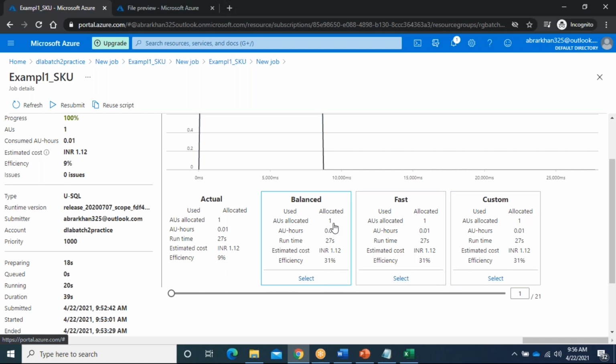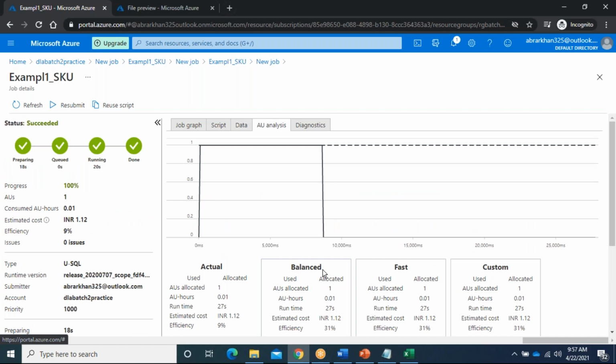Suppose I select 4 AUs, they will tell what the result is. Here this is a very simple job, that is the reason they didn't tell accurately. If you are using 10 AUs but it is not utilized completely, they will tell. If you use 4 AUs, it is the balanced one. If you use 6 AUs, it is fast. If you use 1 AU, it is the cheapest. Something like that, they will tell. Based on this, in real time, mostly we will go with the balanced way. Based on what they suggested, we will set the AUs, and also based on our own analysis. Diagnostics we don't require.